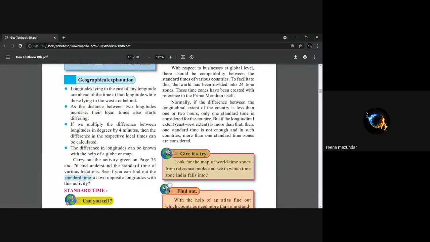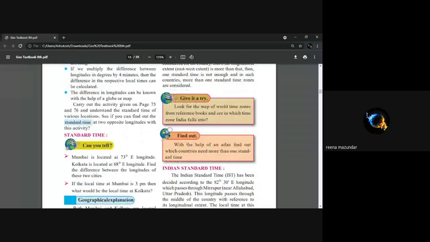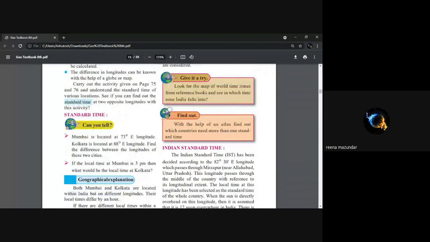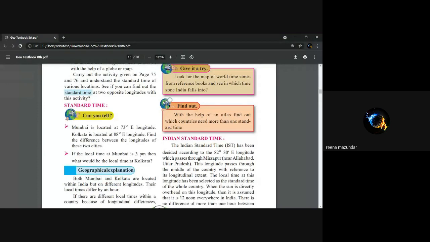Now we will see standard time. Now why standard time is necessary? Now the standard time is necessary, otherwise there will be confusion. For example, if you take Mumbai and Kolkata that we saw, Mumbai is 73 degrees longitude and Kolkata is 88 degree east longitude. Now can you locate the difference between two cities? Mumbai 73 and that is 88. That means almost 15 degrees.